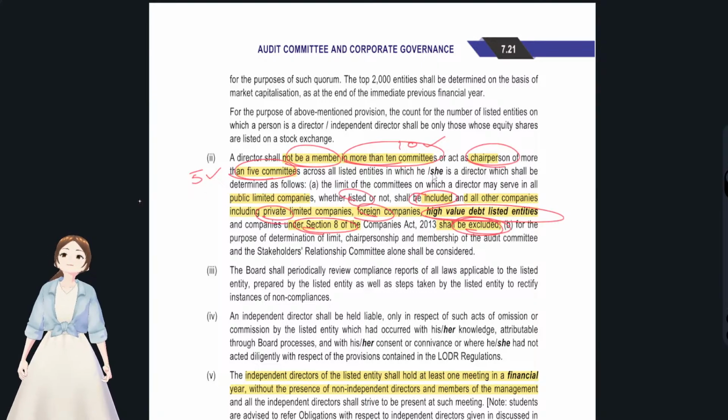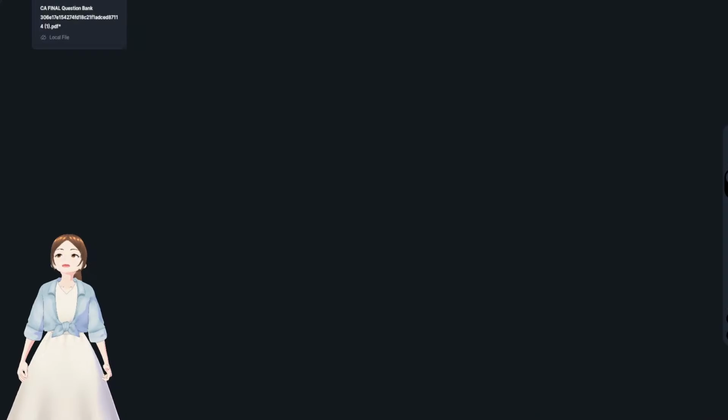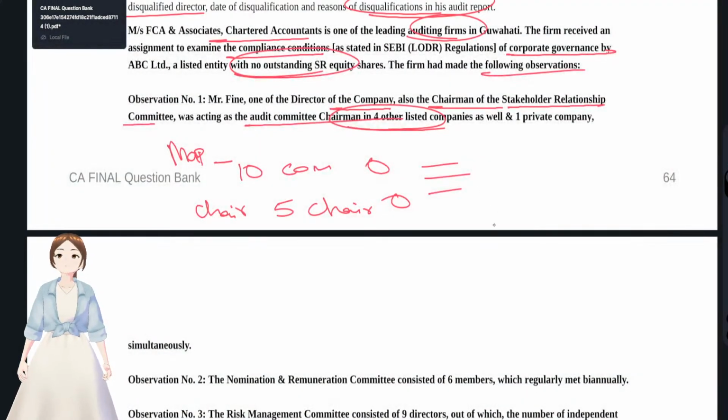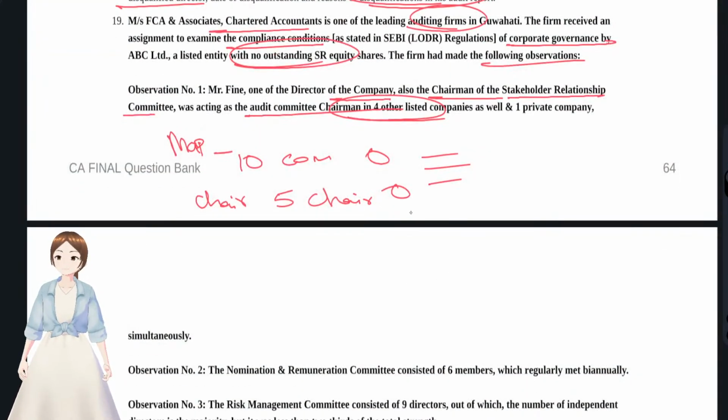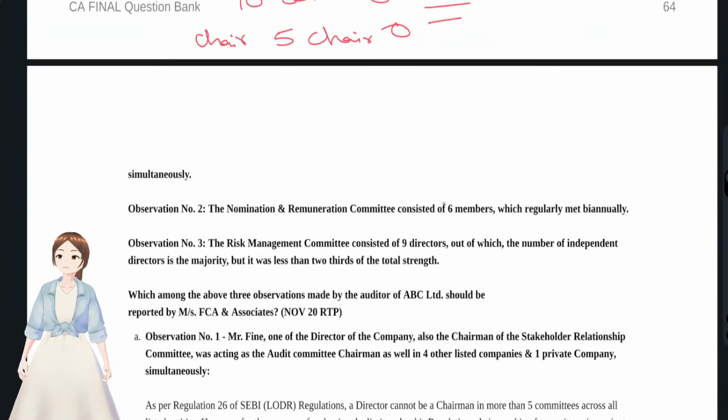Okay, what are all the exceptions for these companies? Private companies, foreign companies, section 8 companies, or high value debt listed entities. Okay, we have to exclude these companies in counting the maximum limit for those committees. Okay, first we'll see what is the observation.